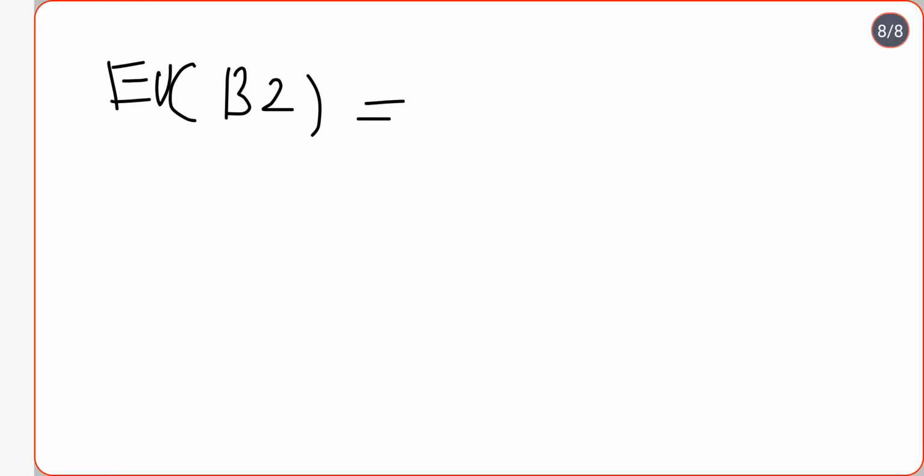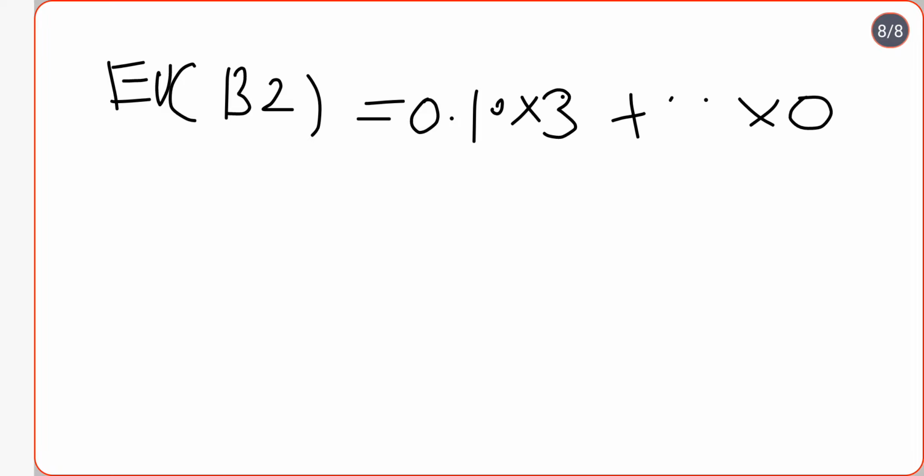0.11. Similarly, the expected utility of B2 in scenario 2: the person might get 3 million for 10% of the time, 10% is 0.10, and the person can get nothing, that is 0, for 90% of the time, so the probability is 0.90. If we calculate it, it will be 0.3.